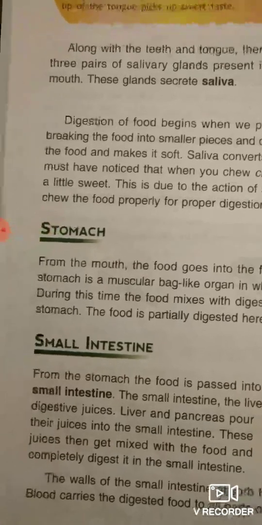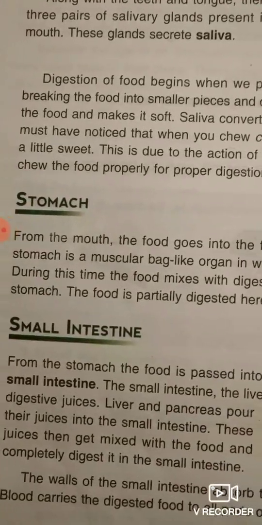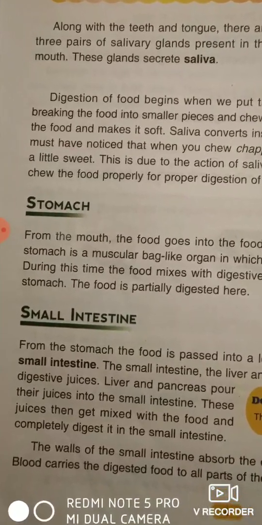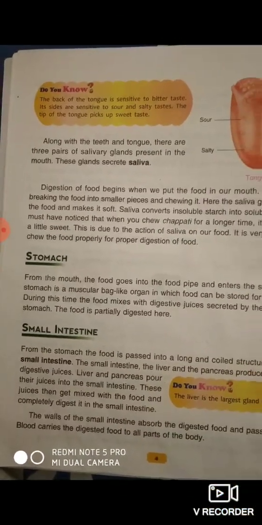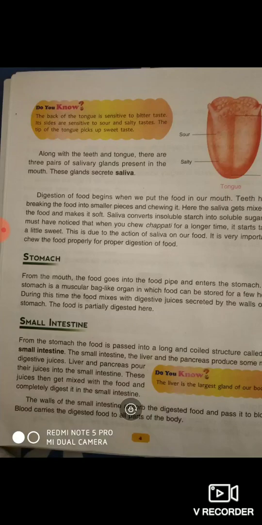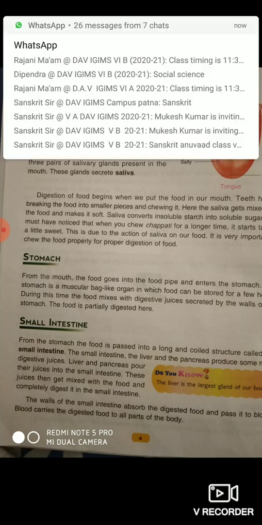Now come to the stomach. See the stomach. From the mouth, the food goes into the food pipe and enters the stomach. The stomach is a muscular bag-like organ in which food can be stored for a few hours. During this time, the food mixes with digestive juices secreted by the wall of the stomach. The food is partially digested here.